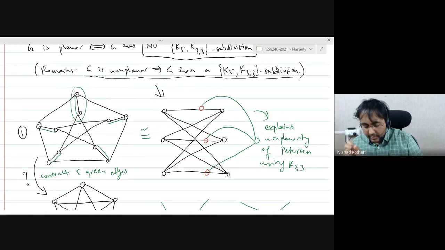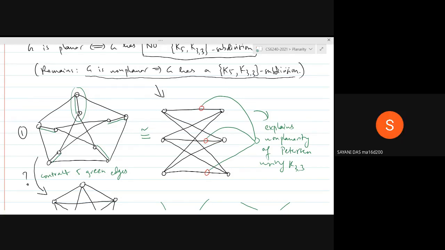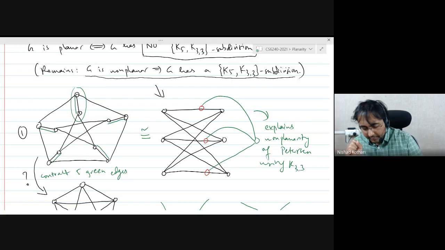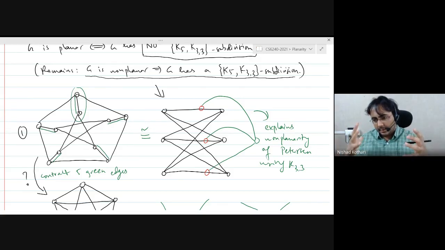So what is allowed in a subdivision? In a subdivision, you can first delete. Right. So you can first delete some subgraph because in a subdivision, you have some subgraph that is a subdivision of K5 or K33, right? So let's say we are looking at K33. So there is a subgraph that is a subdivision of K33. So what you can first do is you can delete everything that is not in this subgraph, right? Which means you are deleting vertices or edges. Then you will be left with the subdivision. From the subdivision, can you contract edges and get the actual graph? If you take a subdivision of K33, can you contract edges and get K33 out of it?